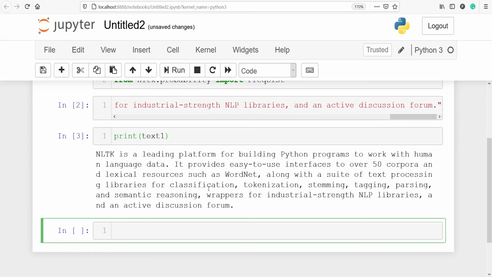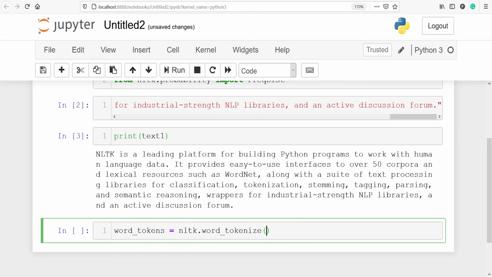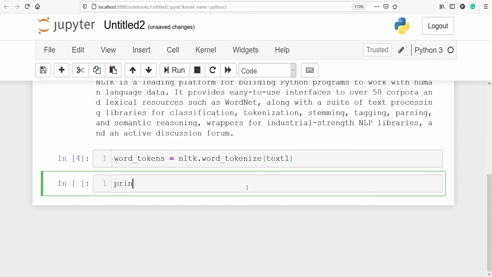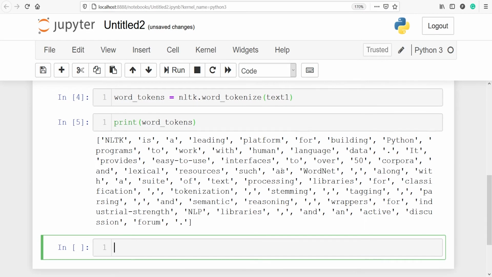We are going to break down these sentences into words, and we will use the method word_tokenize from NLTK. I'll make one variable word_tokens, and in this I will save the result. From NLTK, I will call word_tokenize, and I'll pass the variable text1 because text1 has this paragraph. Let's execute our code. Let's print the variable word_tokens. In the output, you can see we have all the words here. We have broken down the sentence into words and saved the result in the variable word_tokens.